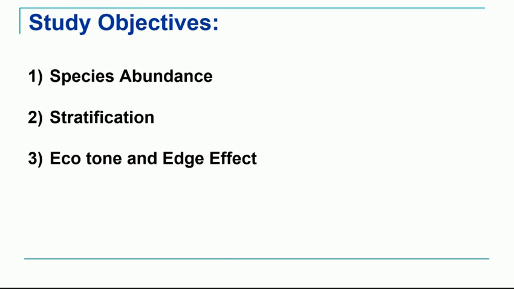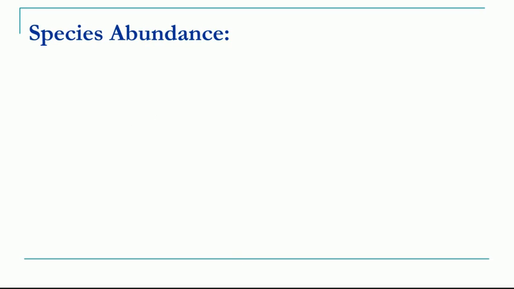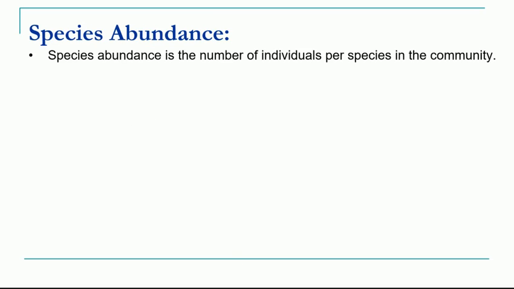So let's begin with the first objective, to understand the meaning of species abundance. Simply, it is the number of individuals per species in the community. In the previous lecture, on species richness, we just counted the number of species, but we did not count the number of individuals in each species.